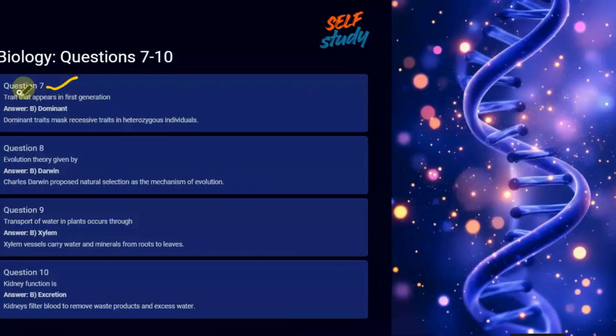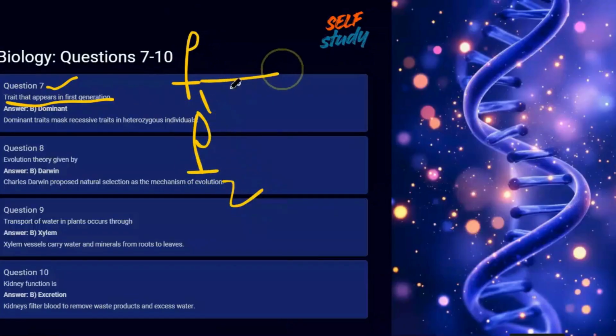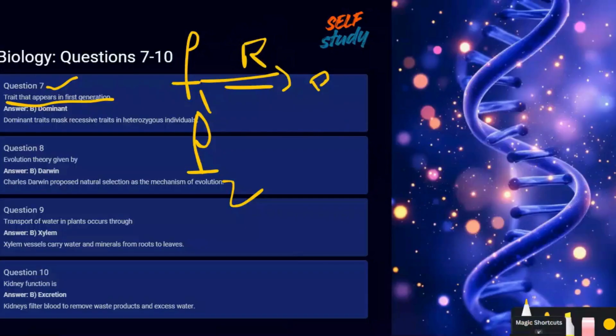Seventh question. Next, the trait that appears in the first generation. Usually the first generation is known as the F1 generation and the second generation as the F2 generation. The trait expressed in the F1 generation is known as the dominant trait. The trait which does not express in the first generation, or F1 generation, is known as the recessive trait. Understand? Okay.